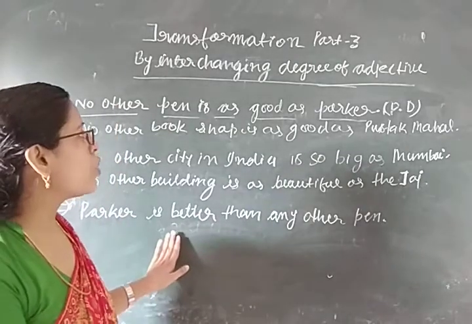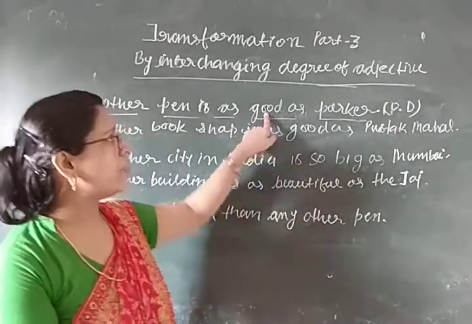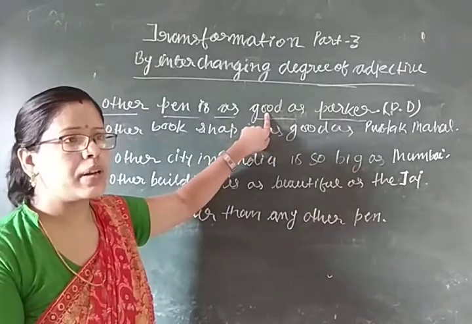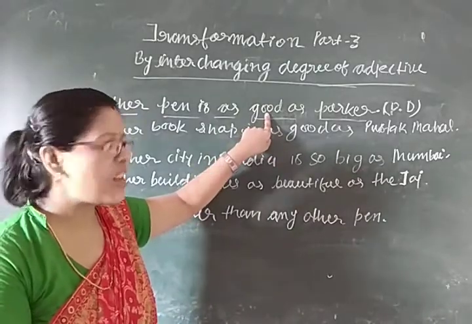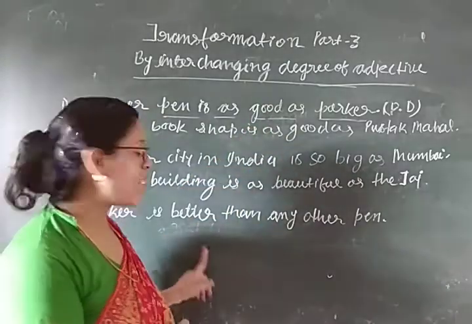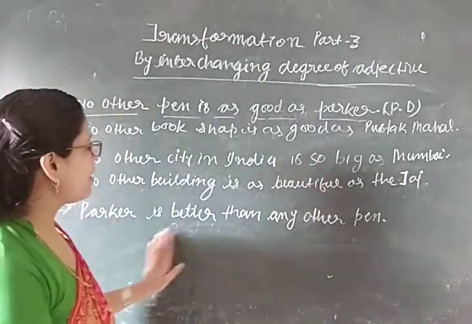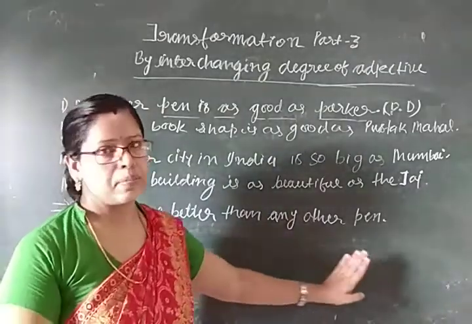You know very well what the comparative is. What is the comparative degree of the adjective good? The comparative degree of good is better. That is why I will write here, Parker is better than any other pen.